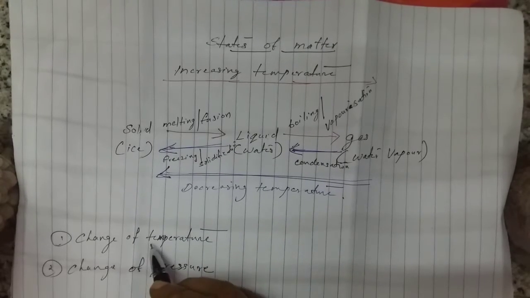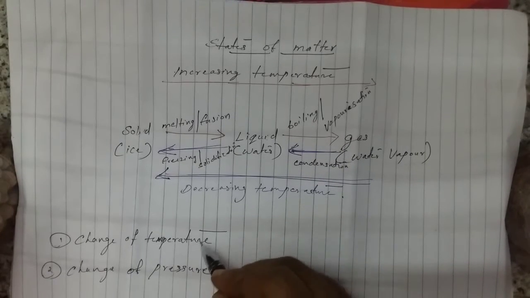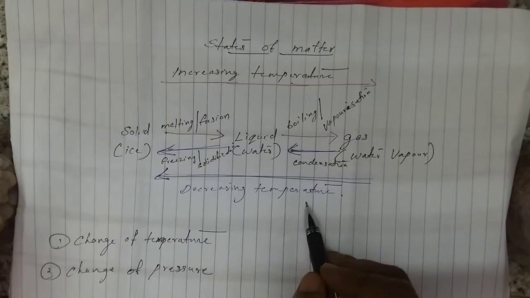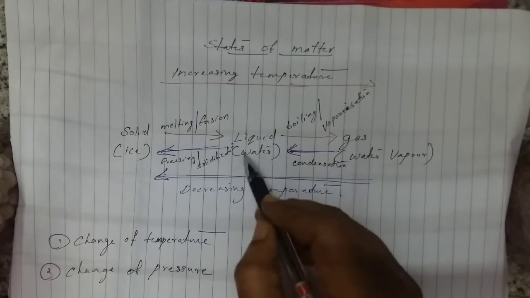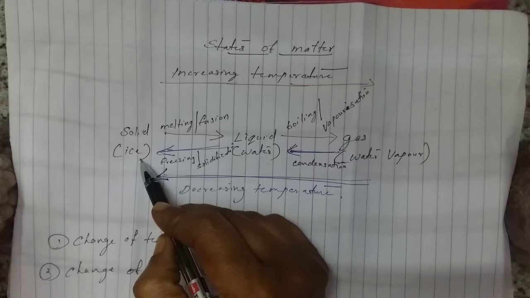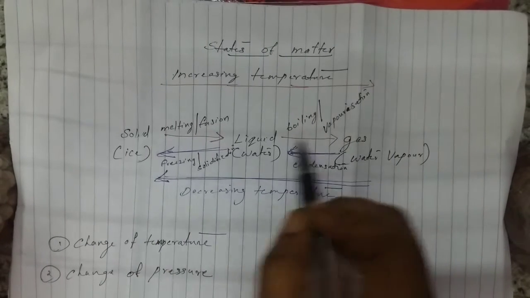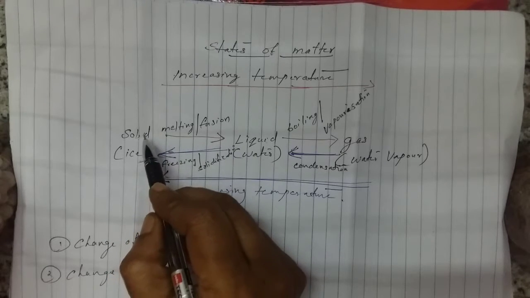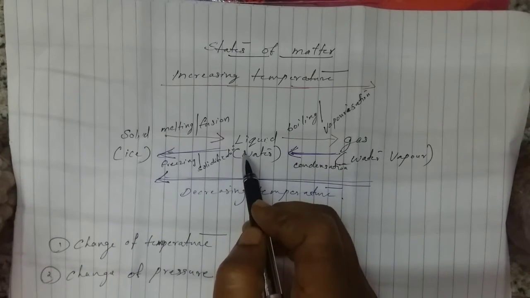Okay, so by these two ways we can change the state from one state to another state. First we see the change of temperature. Change of temperature means increasing temperature or decreasing temperature. Here liquid is there, example water, and here solid, that is ice, and water vapor, that is in the gaseous form. So see the solid state, example ice. How can we change the state of solid to liquid?